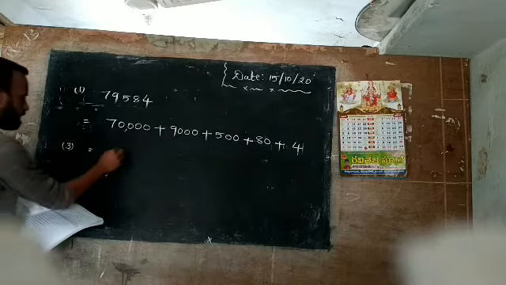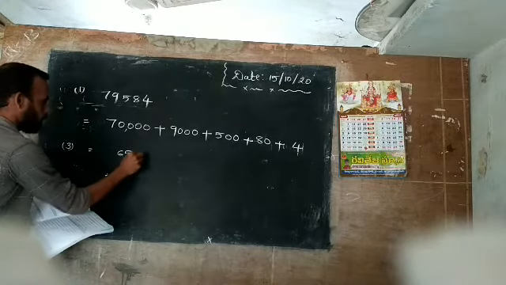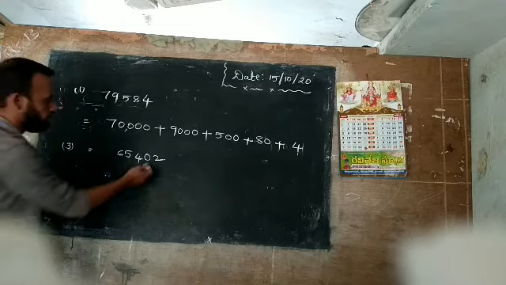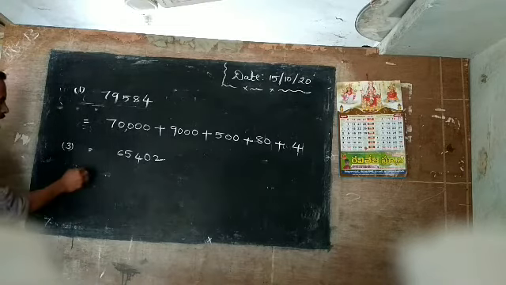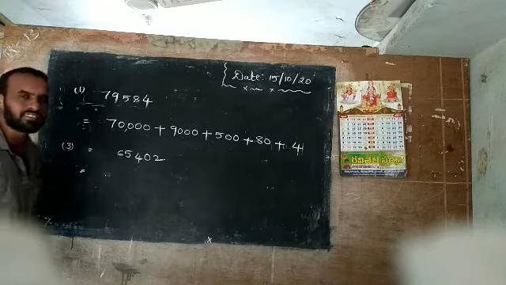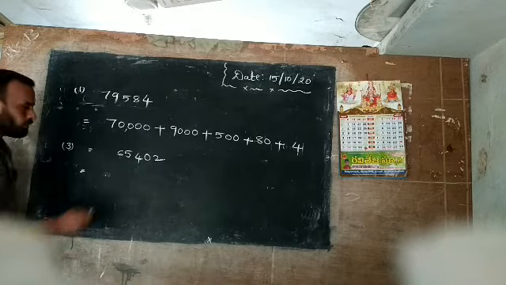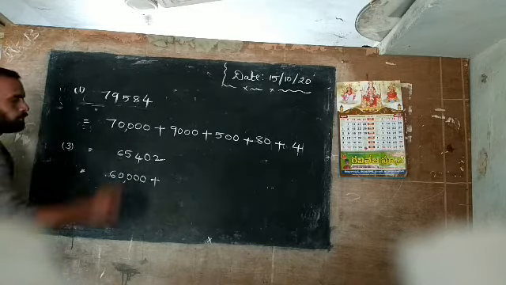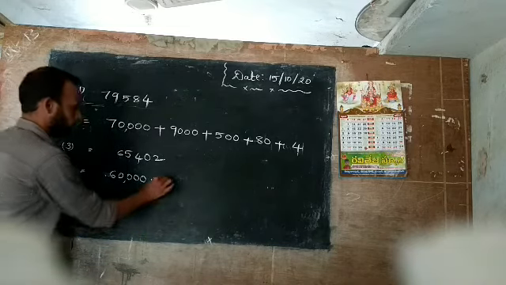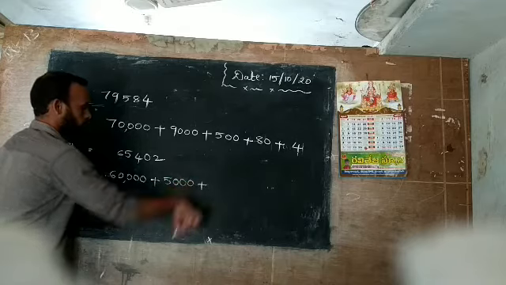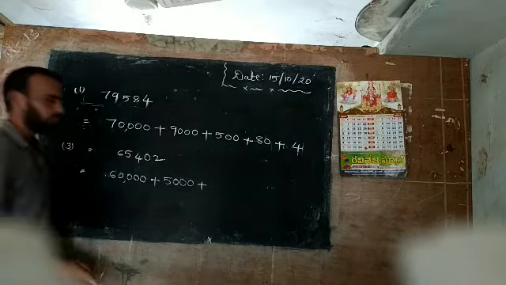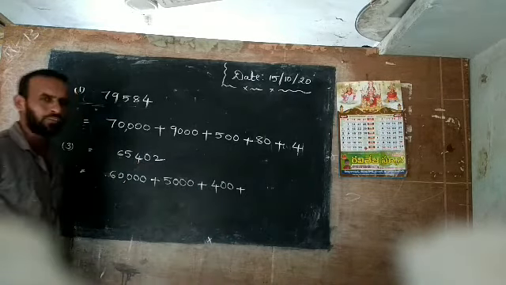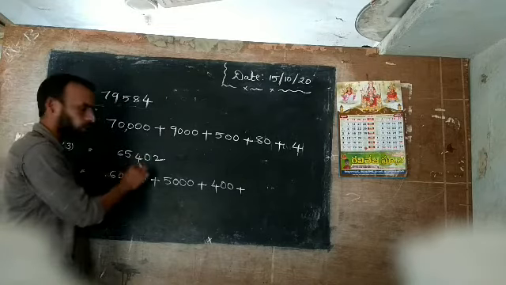Third problem: 65,402. Okay, now see here, 0 is given, how to write it, sir? Here 0 is given, we have a doubt, so I will explain the doubt. Now 6, which place? You know which place. Very good, 6 has 10,000 place, so 6 into 10,000 is 60,000, plus 5, which place? 1000's place, so 5 into 1000 is 5,000, plus 4, which place? 100's place, so 4 into 100 is 400, plus, sorry, here we have 0. What can I do for this 0? Do nothing there, here write 0.